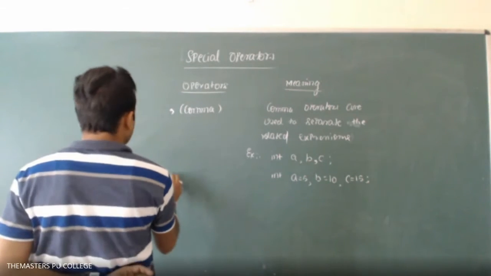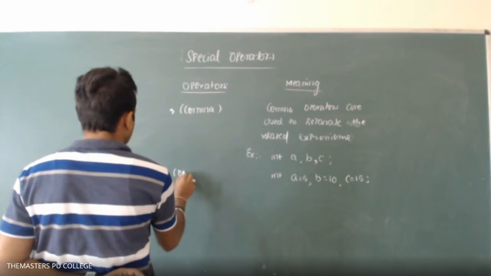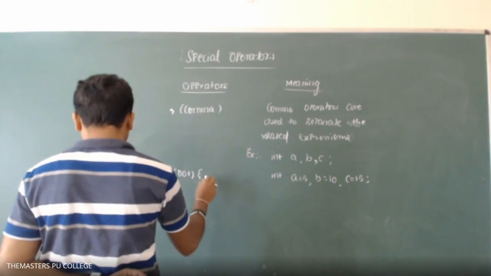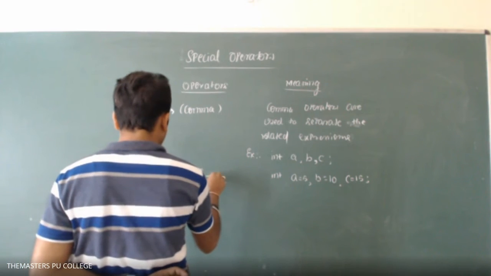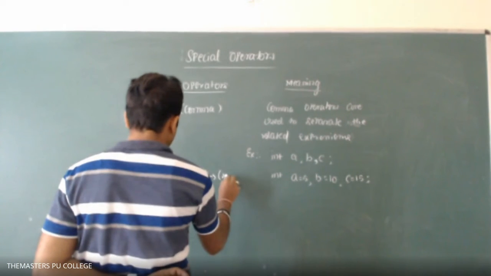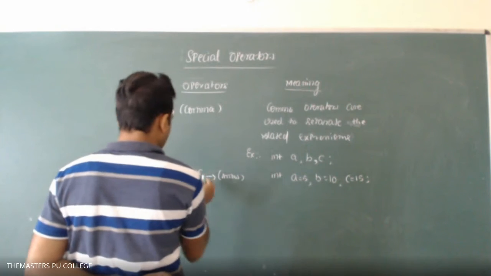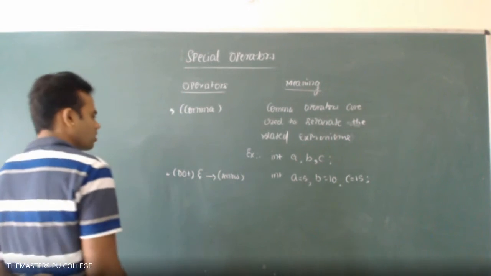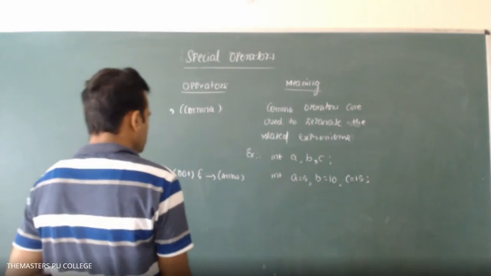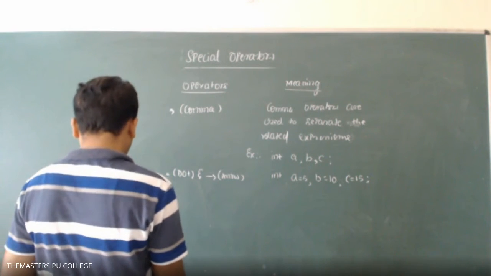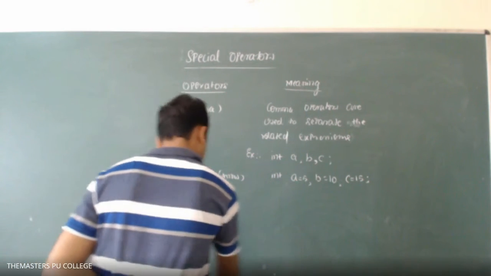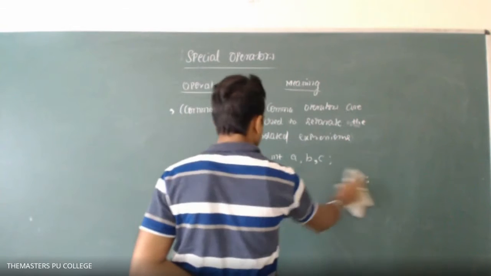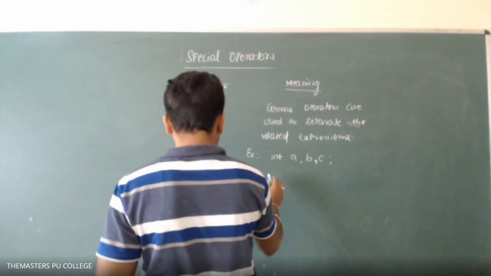Next, dot and arrow. Where dot and arrow, we use both in class and object, that is why. This is the member operator.